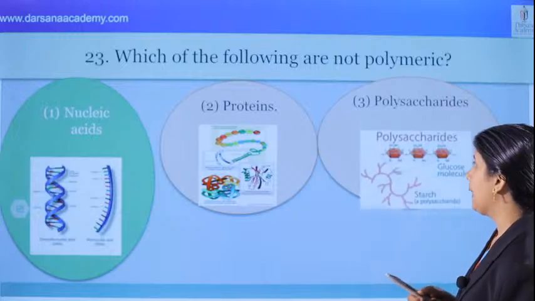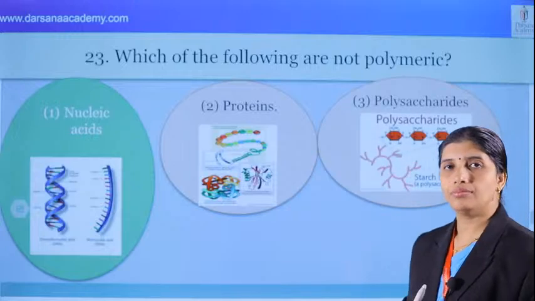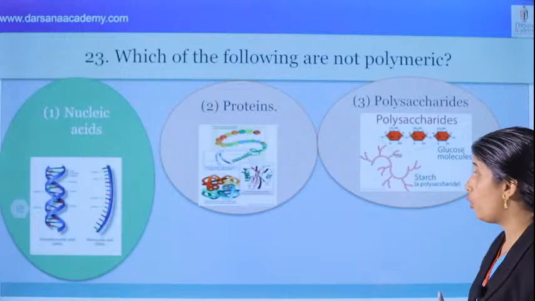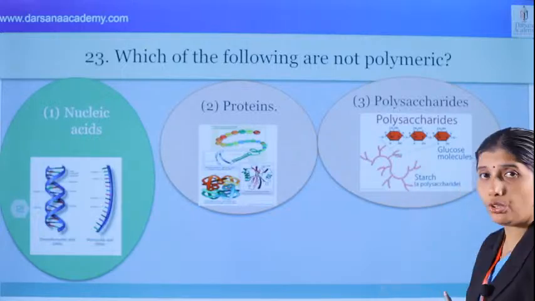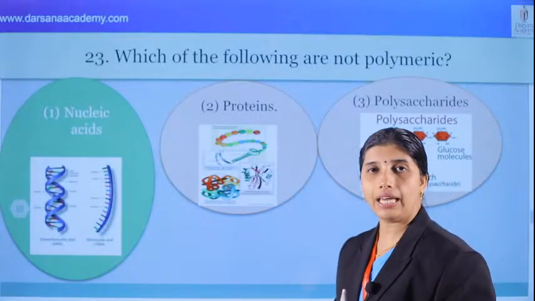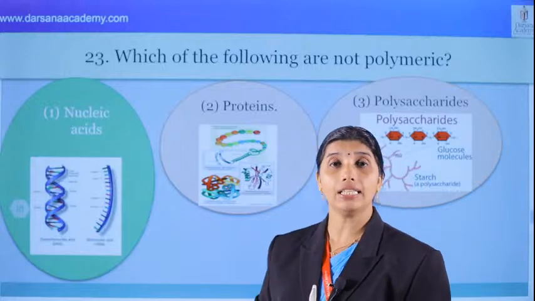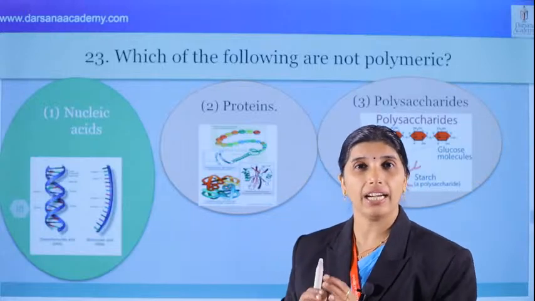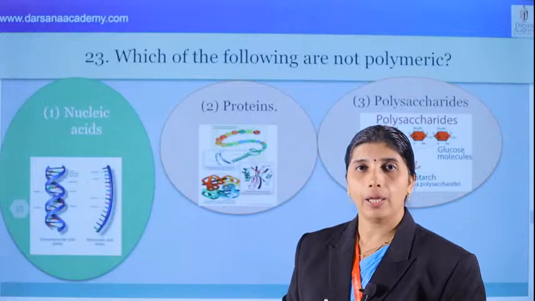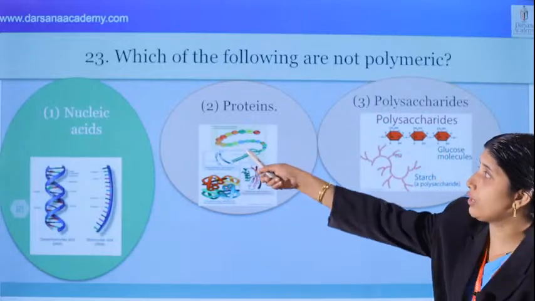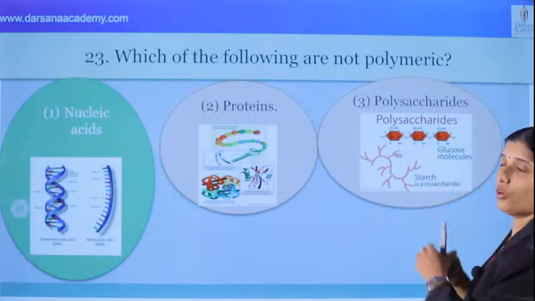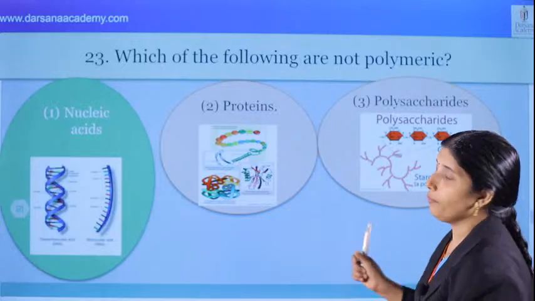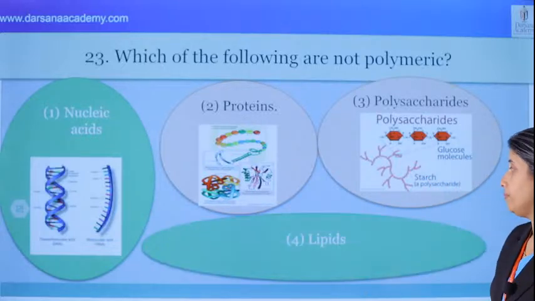We know that the bond is glycosidic bond. Monosaccharides are interconnected by glycosidic bonds. We know that starch is there, cellulose is there, then glycogen is there, inulin is there, chitin is there, and the NCERT, very important. Study all the points. They are homopolymers, but protein is a heteropolymer. But these are homopolymer polysaccharides. All these are polymers. Next option, lipids.